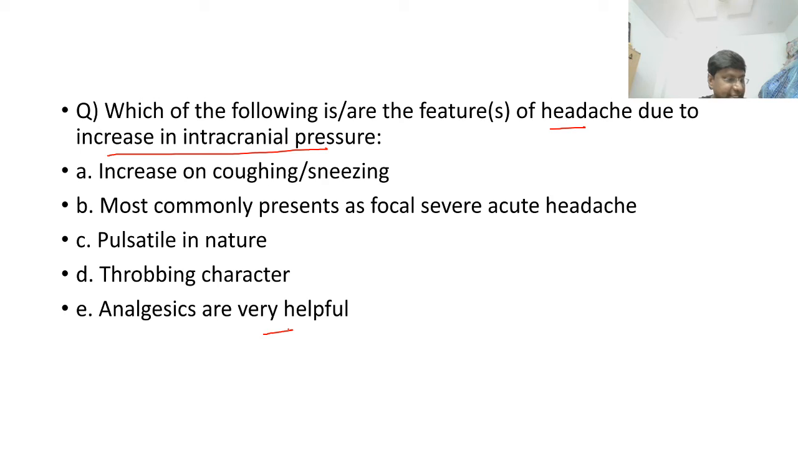CD. So you mean to say that pulsatile and throbbing character is the feature in case of increased intracranial tension? B and D, most commonly present as focal severe acute headache. Oh my god. Only one has answered correctly, that is Pradeep Reddy. Pradeep Reddy, Ritesh. Yes, you are correct. So the answer is only A. Right? Let me discuss what will be the features of the headache in case of increased intracranial pressure.